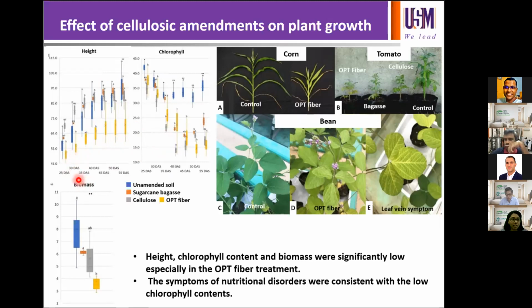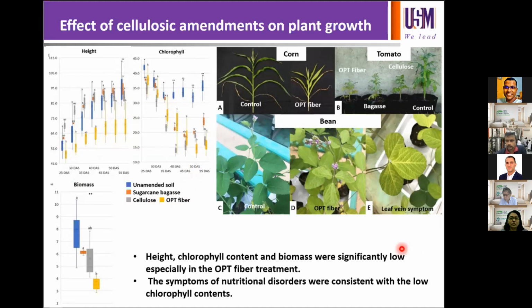However, after 25 days, due to the increasing nitrogen uptake by the corn plants, the growth rate of the corn decreased and low chlorophyll content was observed for the OPT fiber treatment. You can see here the yellow boxes represent the OPT fiber. For both graphs, you can see that the yellow is at the bottom compared to unamended soil, the sugarcane bagasse, or the cellulose powder.